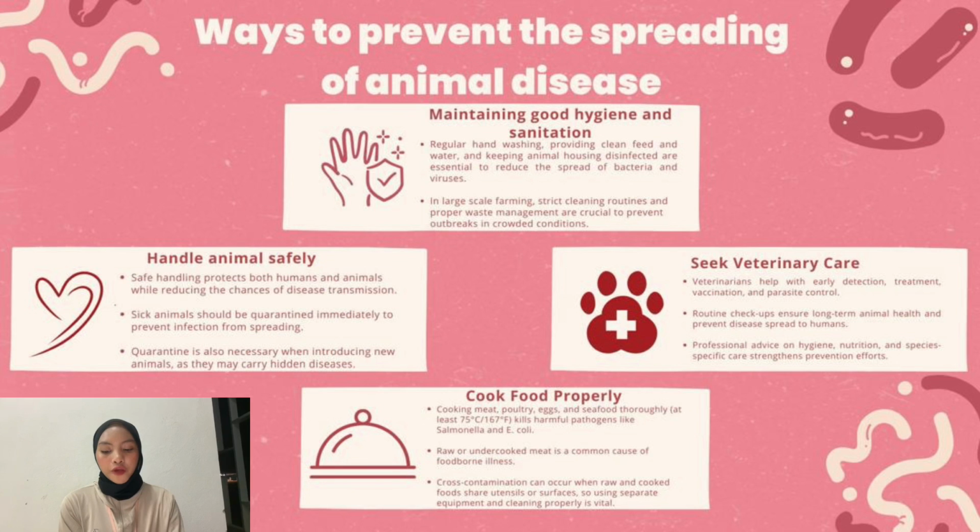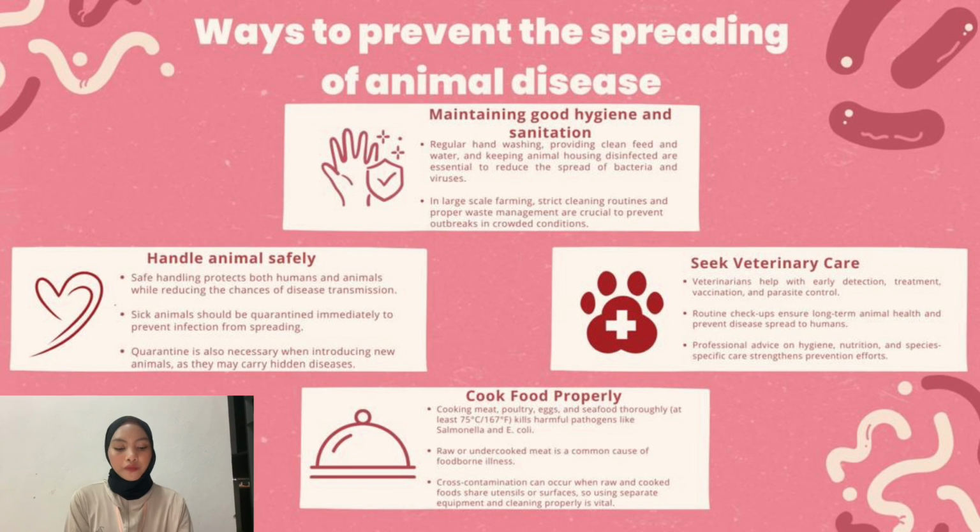Next, we need to cook food properly, especially meat, poultry, eggs, and seafood, to at least 75 Celsius. It kills harmful pathogens like salmonella and E. coli. Last but not least, all animals should receive veterinary care. Veterinarians help with early detection, treatment, vaccination, and parasite control. Routine checkups ensure long-term animal health and prevent disease spread to humans.